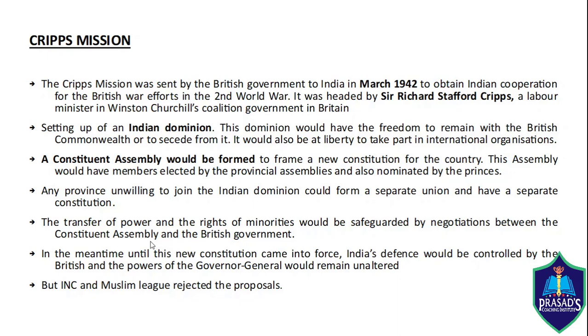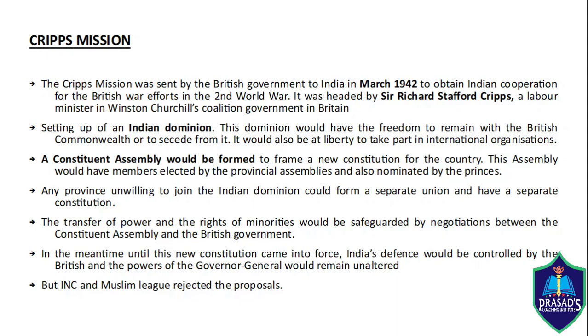The first one being the province's right to separate from the union would damage national unity. Also, they didn't like the idea that the Governor General's powers would be retained. And also, there was no plan for immediate power transfer from the British government. So, the INC objected to the Cripps Mission proposals.